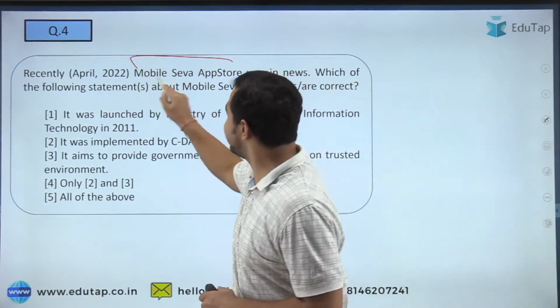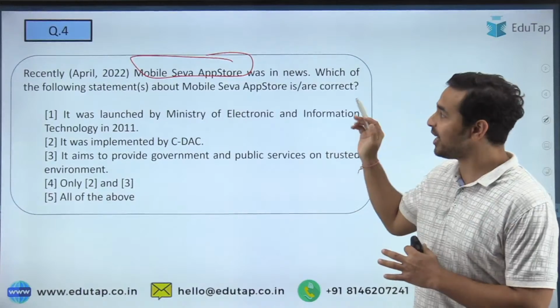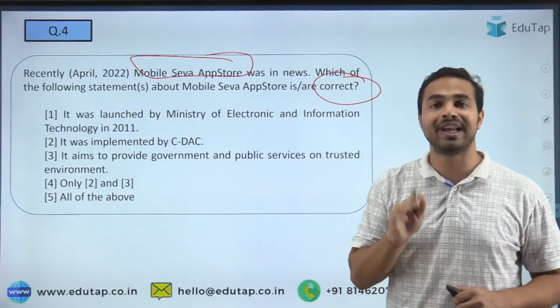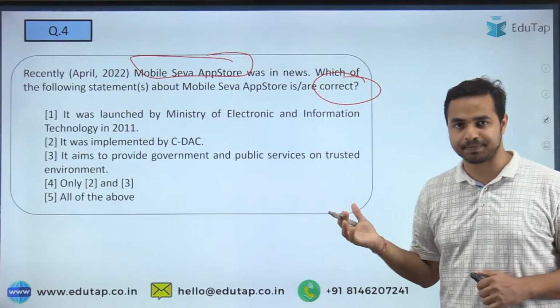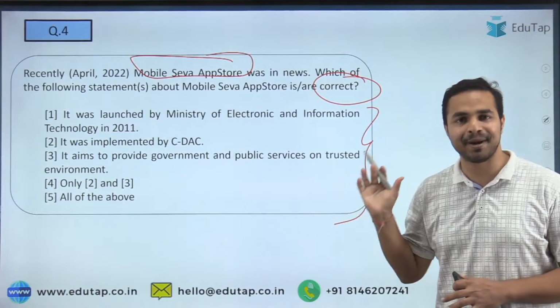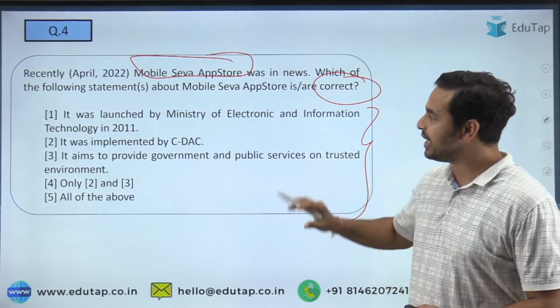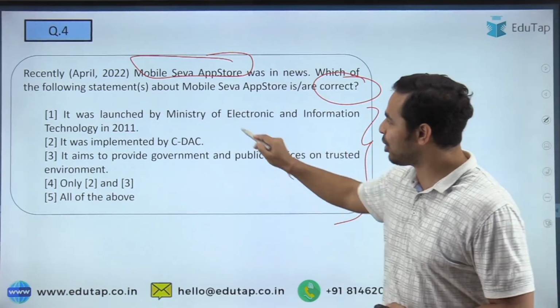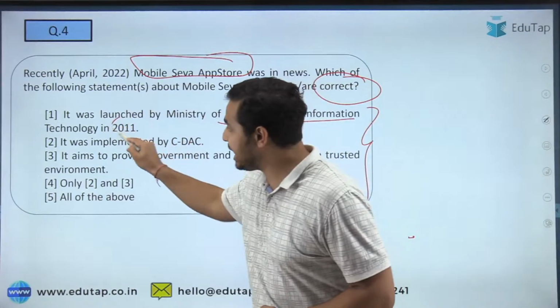So the next question is on the Mobile Seva App Store, and in this question what you are required to do, you are required to identify the correct statement in relation with the Mobile Seva App Store. So please tell me what is the right answer. Quickly go through all these particular statements जो भी यहाँ पर mentioned है, and please tell me what exactly is the right answer to this particular question. The very first statement says that it was launched by the Ministry of Electronics and Information Technology in year 2011.